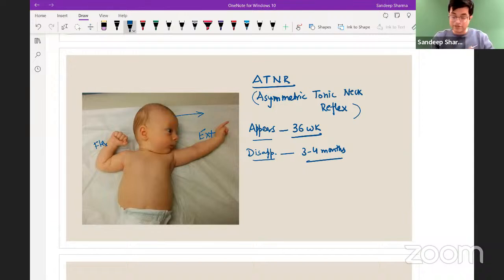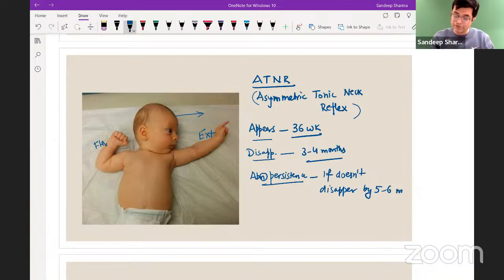Normal time of disappearance is 3 months. What is abnormal persistence? Abnormal persistence is if it doesn't disappear, if it doesn't disappear by 5 to 6 months. So there is a difference between the two.